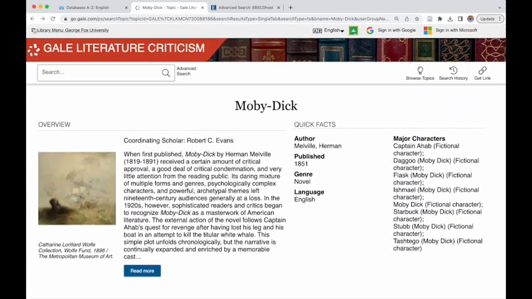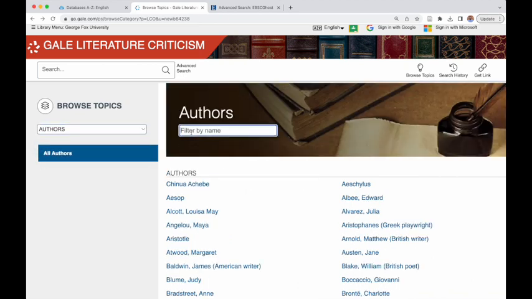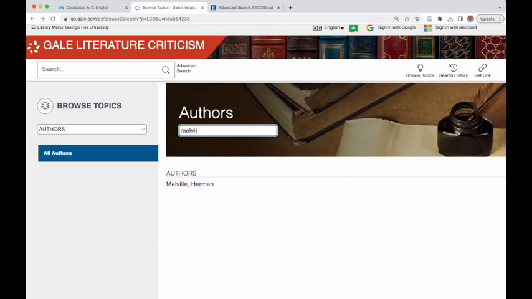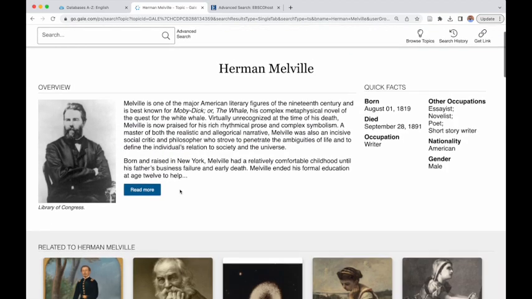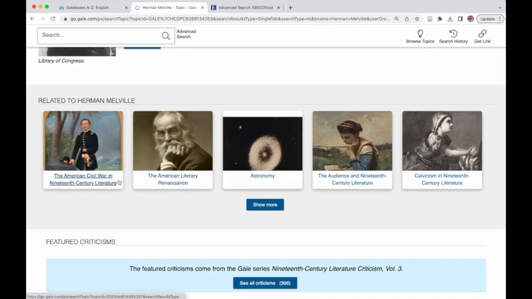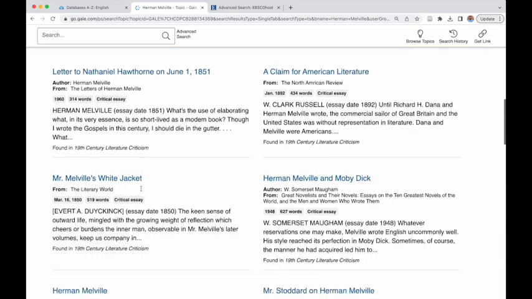Now let's go back, and let's go back to the topics page. And I'm going to look at authors now. So if I type in Melville, I get the same idea. I get a general overview. I also get time period articles that could be related and featured criticisms.